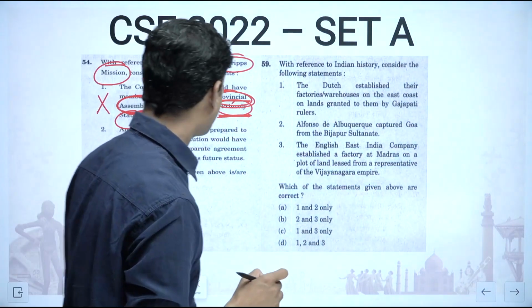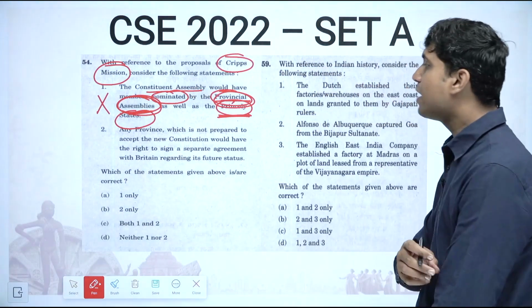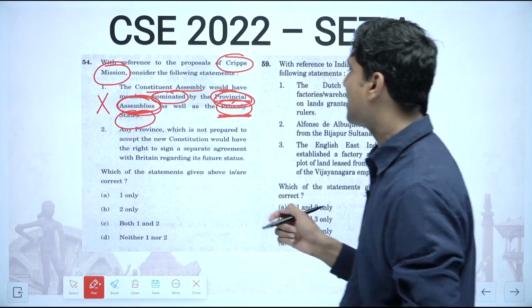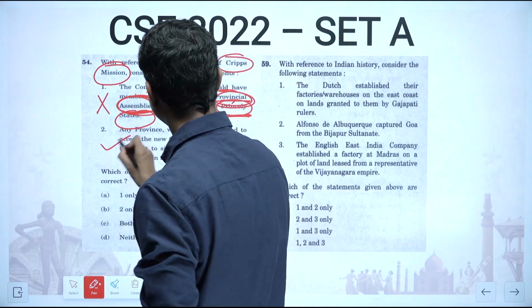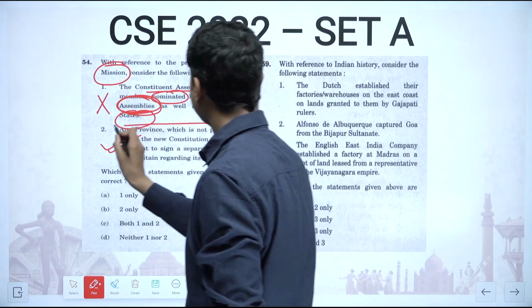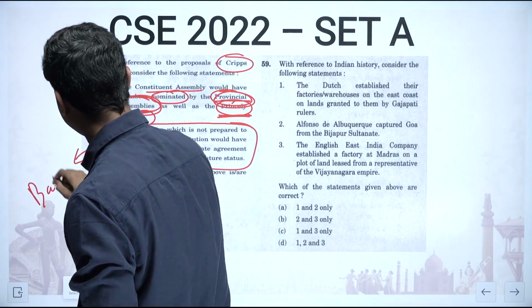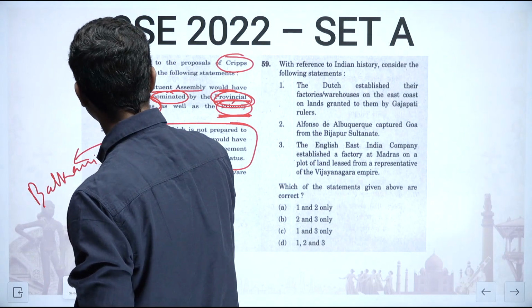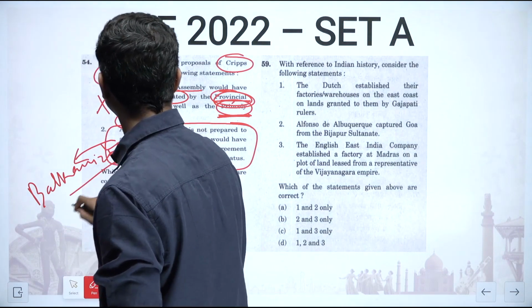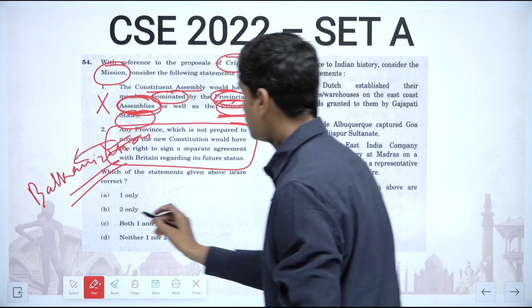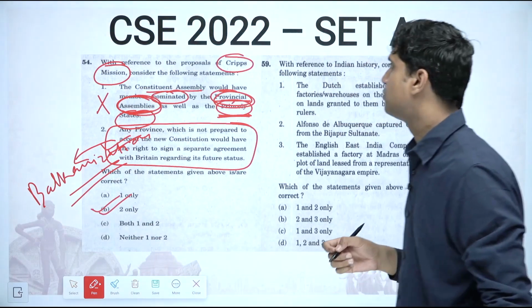Any province which is not prepared to accept would have the right to sign a separate agreement with British regarding. Yes, this is correct, and this was the fear why the Congress rejected this, because there was a chance of balkanization of India if we accept this statement. So the correct answer is 2 only.